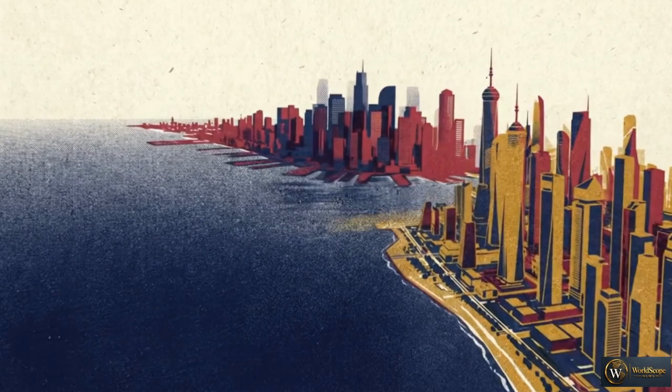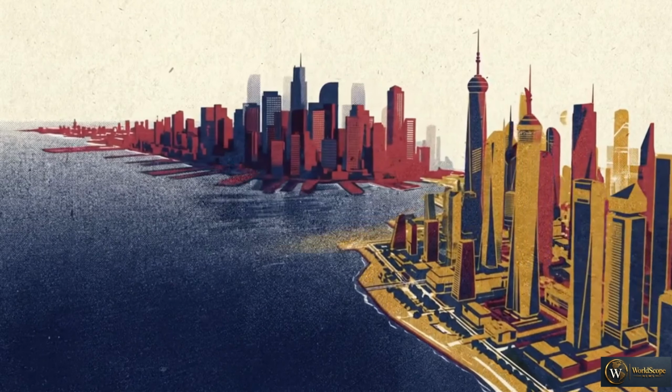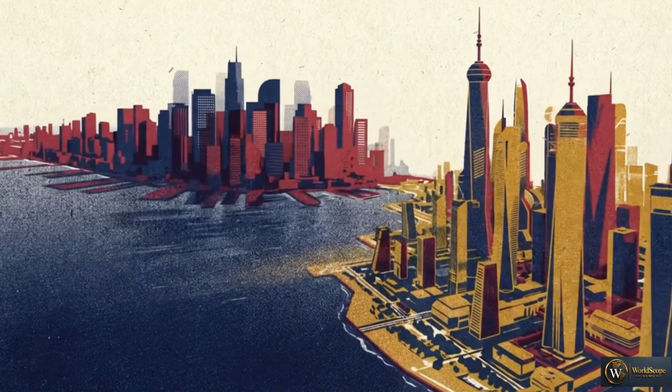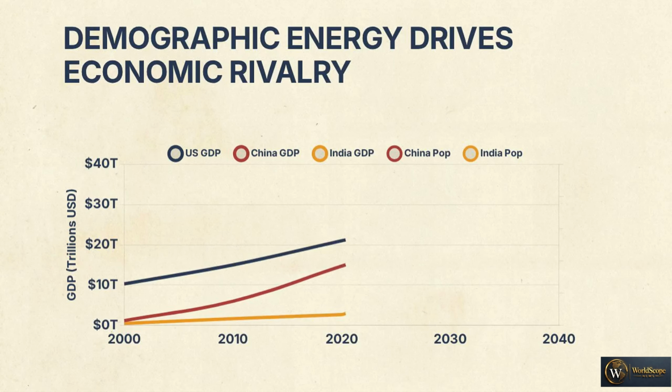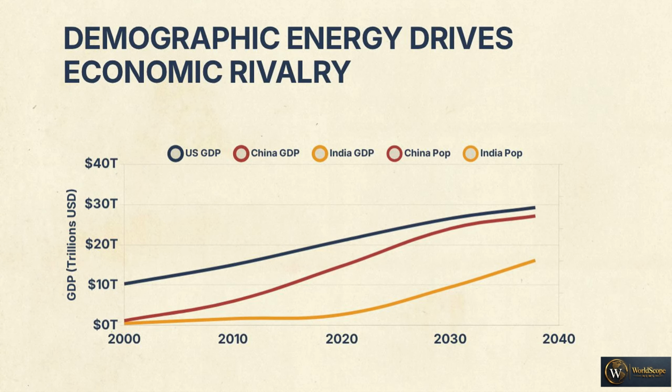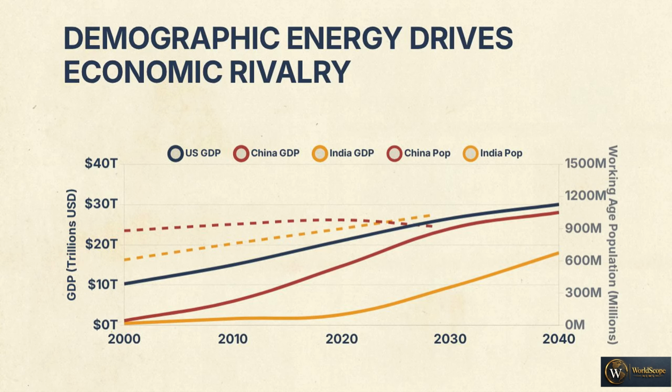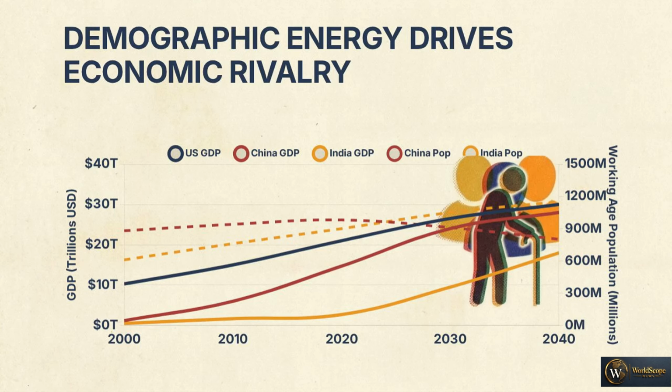Global strategy is no longer dictated by a single superpower, but by the friction of a dual-axis rivalry emerging in Asia. This graph tracks the GDP of the US, China, and India to 2040. Adding working-age population data, trajectories pull apart. Demographic energy shifts. The gap between China and India represents a competition for economic leadership and global influence, defining the